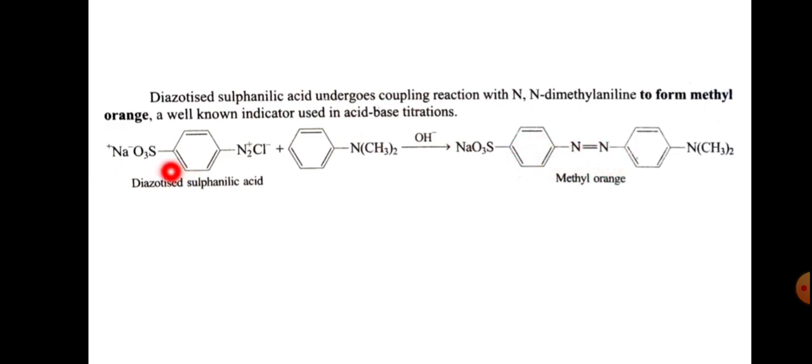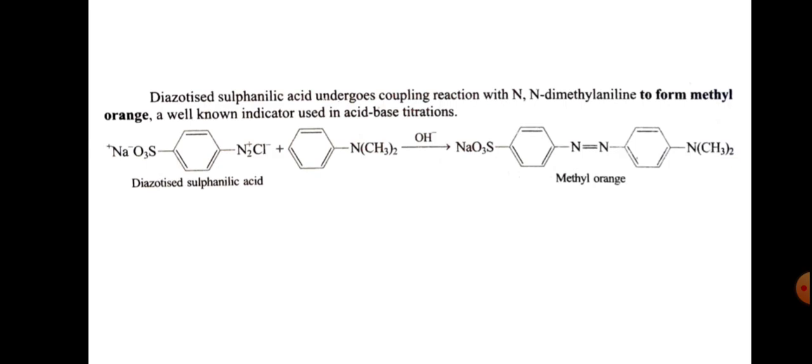So here is diazotized sulfanilic acid. This is the SO3 minus Na plus and N2 plus Cl minus, and treating with N,N-dimethylaniline, this is the methyl orange.